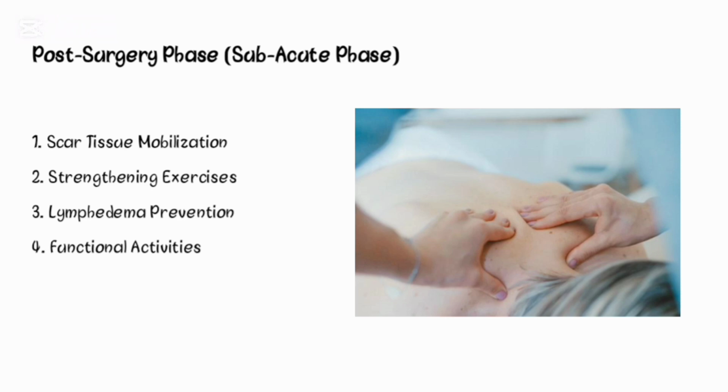Next comes the subacute phase. And here we have scar tissue mobilization, in which we use techniques such as massage or manual therapy to mobilize scar tissue. Then introduce strengthening exercises for the shoulder and upper limb. Educate on lymphedema prevention techniques such as exercises, compression garments, and skin care. Progress exercises to functional activities such as reaching, lifting, and carrying.